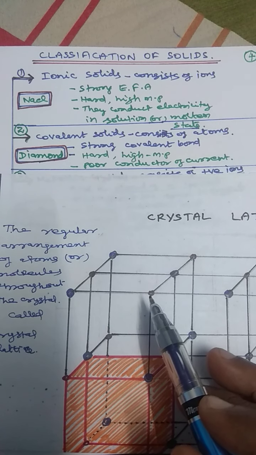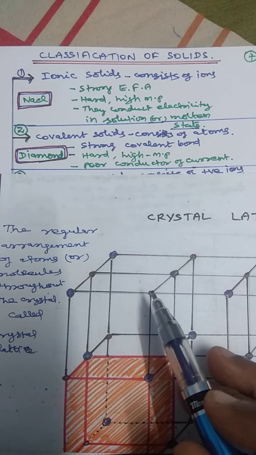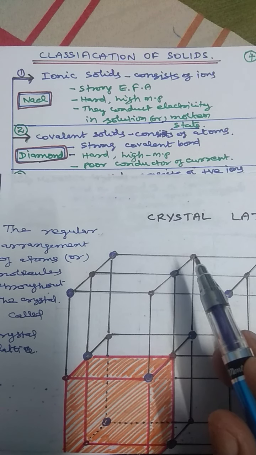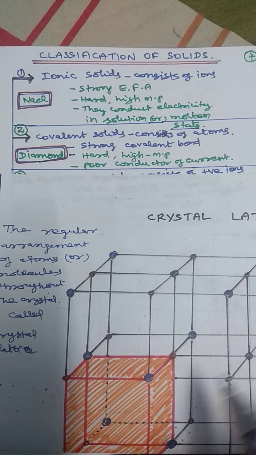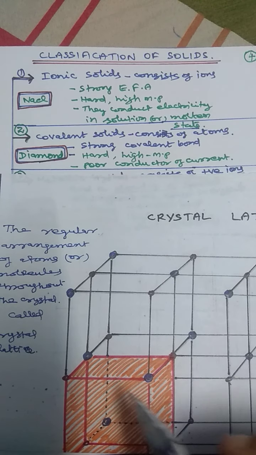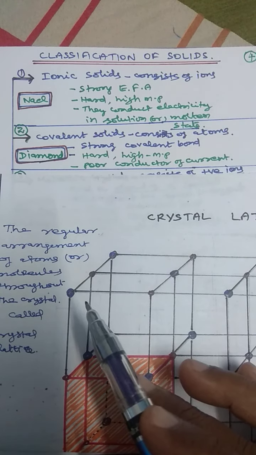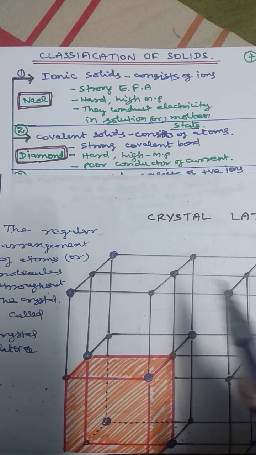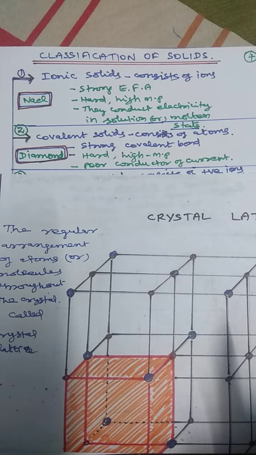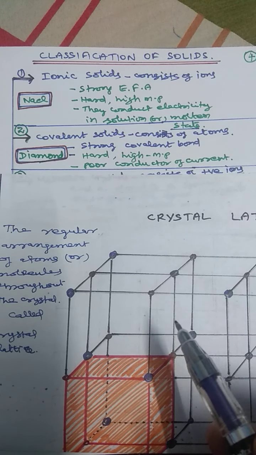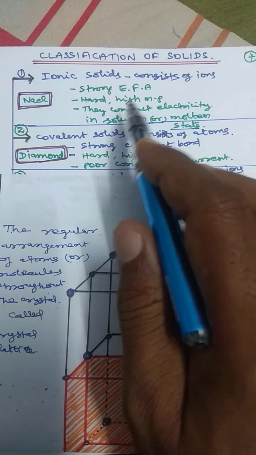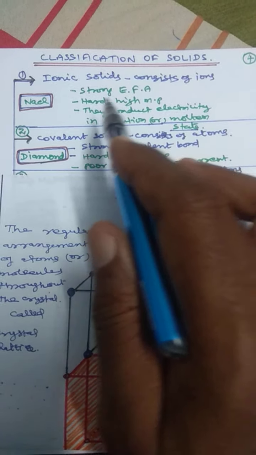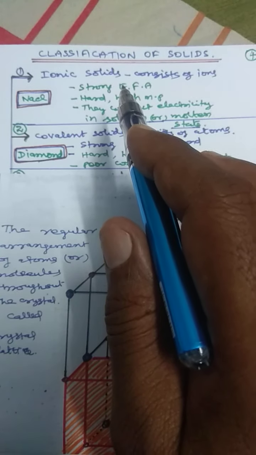The crystal lattice consists of lattice points. This one is lattice point, lattice point, lattice point. So all the lattice points are occupied by the ions: Na plus ion, Cl minus ion, Na plus ion, Cl minus ion. So all the lattice points are occupied by the ions, that is called ionic crystal. They are held together by strong electrostatic force of attraction. The force between the ions is a strong force.